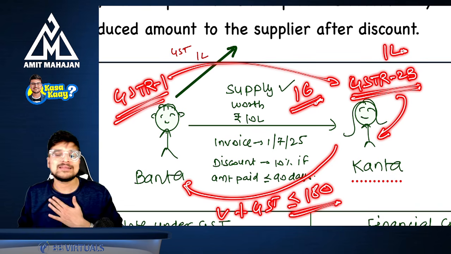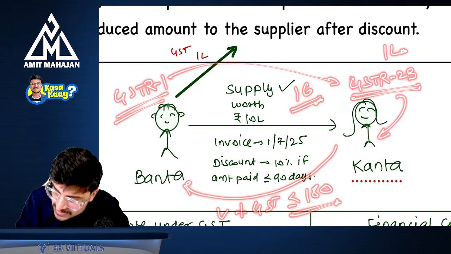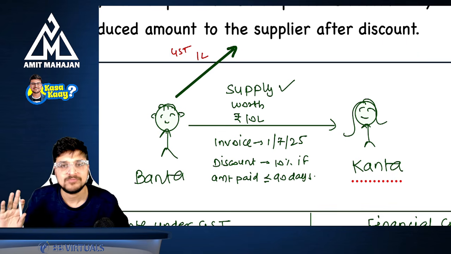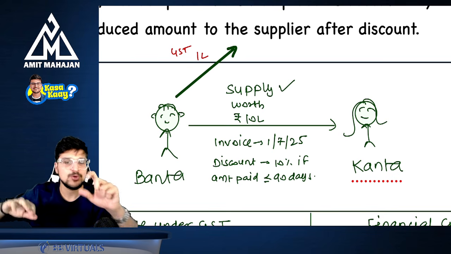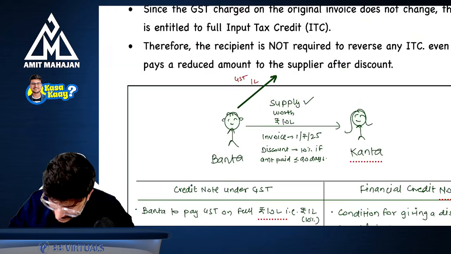So Kanta can say, okay, I will make a payment within 180 days. She can just say this and she will be able to take the ITC of 1 lakh rupees. Are you understanding? I'm interconnecting many chapters to explain this one concept. Perfect? Okay, now let's read this.